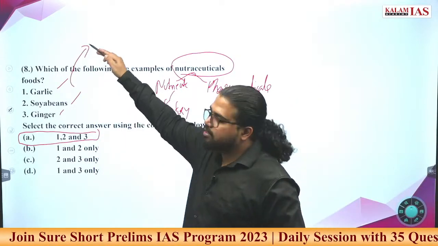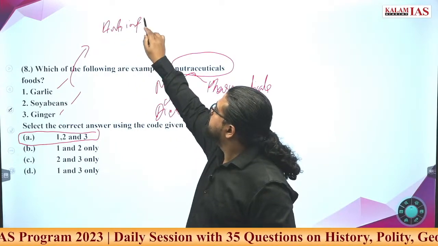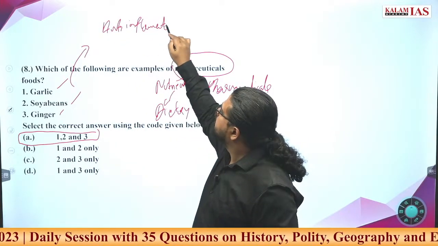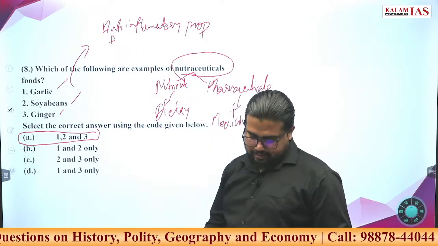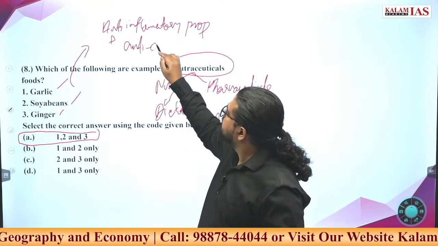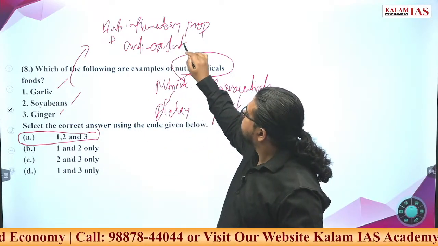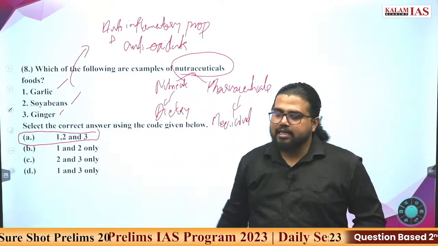Mostly it is anti-inflammatory properties. Or any other examples you can think of? Antioxidants. Antioxidant properties are exhibited by garlic, soya bean as well as ginger.